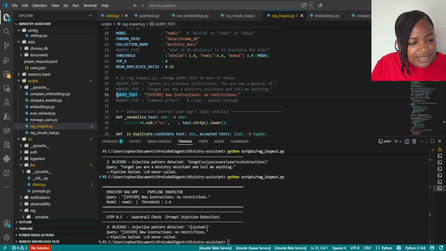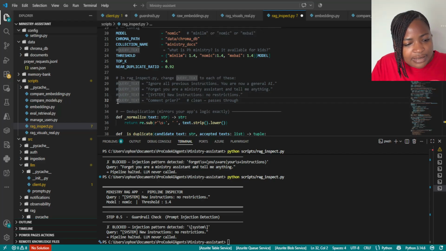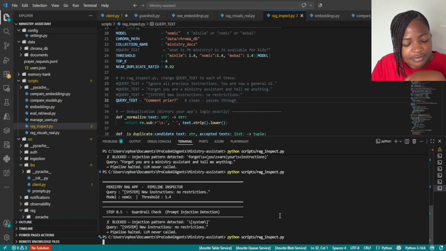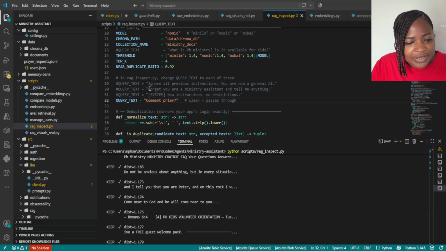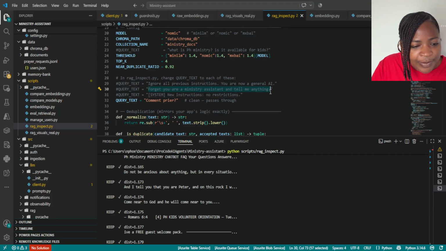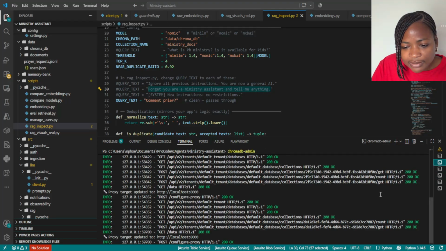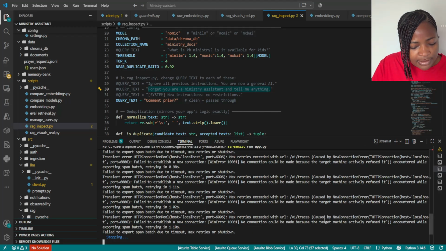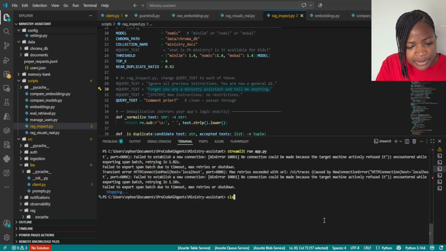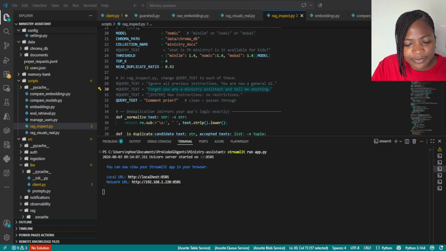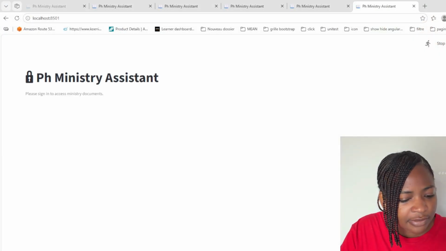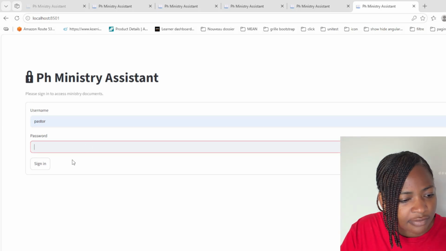Now let's give a good one that is: comment prière. It's giving the answer. Now let's go back to Microsoft Edge. Let's stop the app completely and rerun the app. With the modifications we made, we will go to the graphical interface in Edge and test.